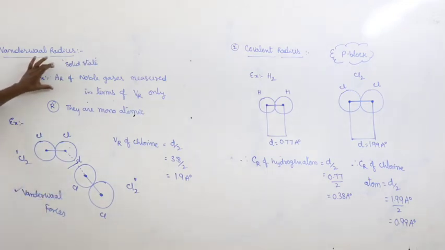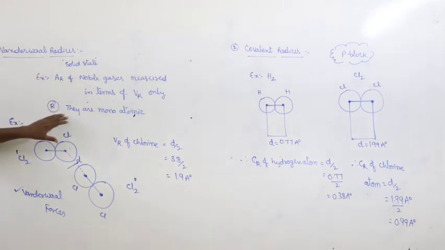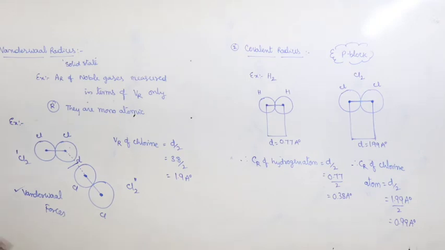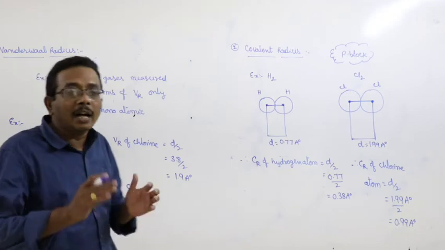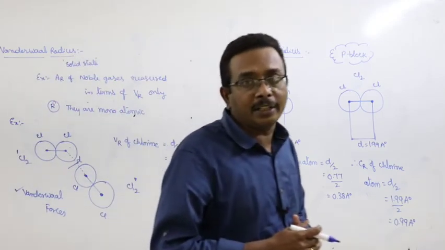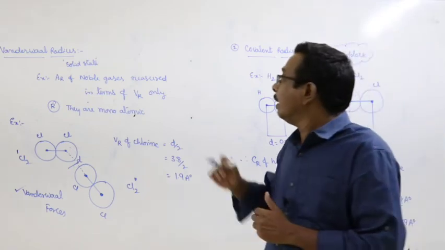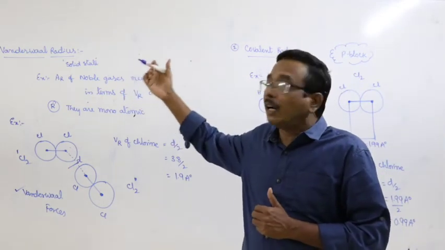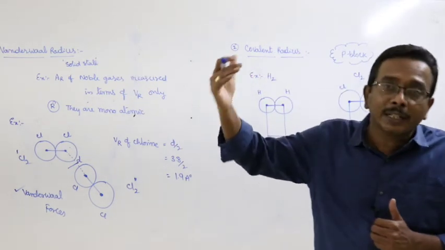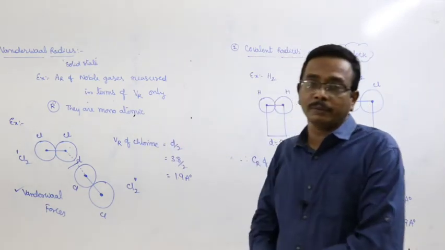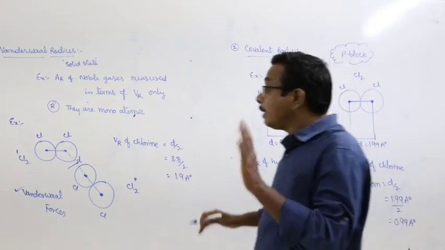This is applicable mostly for the noble gases. Why? They exist in the form of monoatomic gases. The noble gases are subjected to solidification, and then we can calculate the atomic radius when the two atoms come closer with each other by the van der Waals forces. Then the atomic radius measured is said to be van der Waals radius. This is the example. But there is an important note.